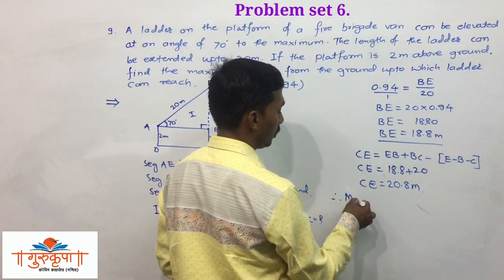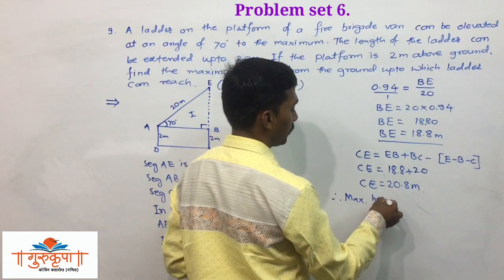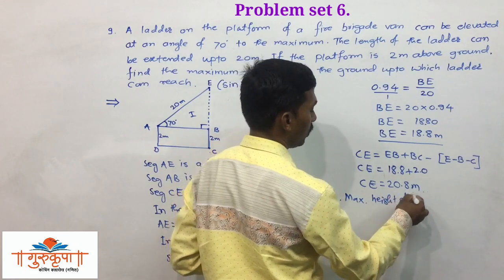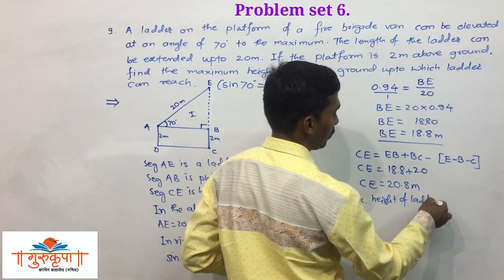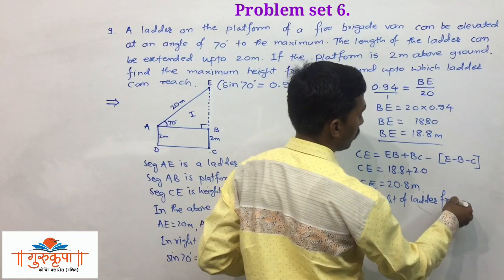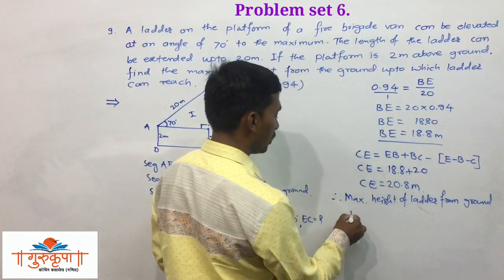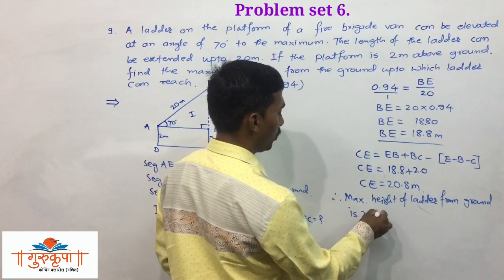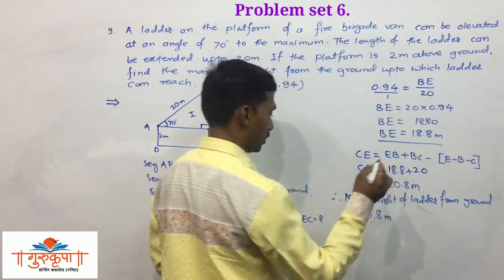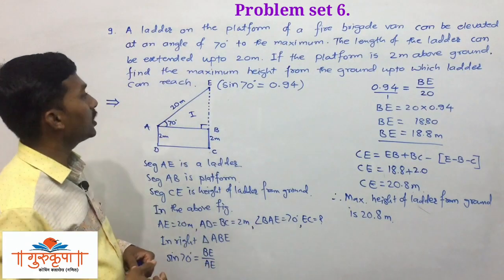Therefore, maximum height of ladder from ground is 20.8 meters. So this is all about example number 9.